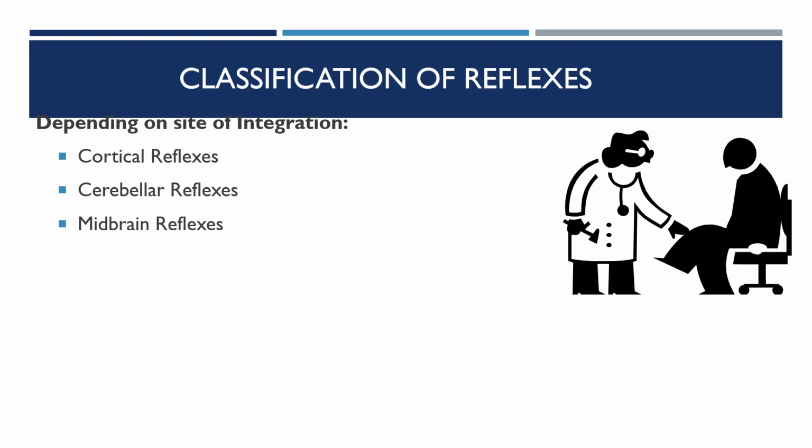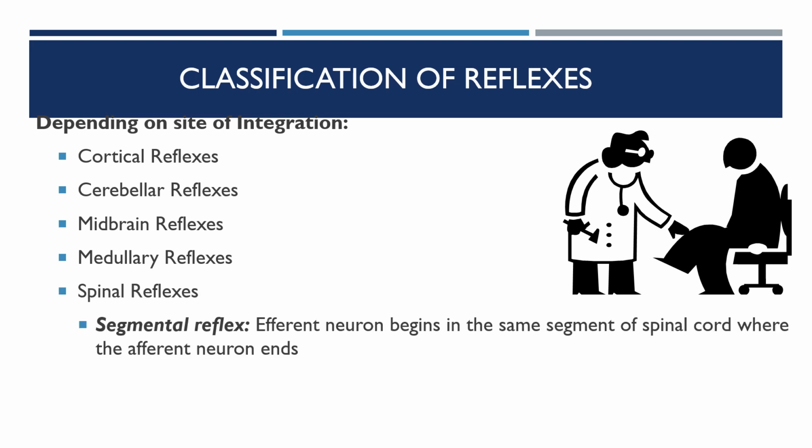Midbrain reflexes, the center of the reflex arc is in the midbrain. Medullary reflexes, here the center is located in the medulla oblongata. And then spinal reflexes have the center in the spinal cord.